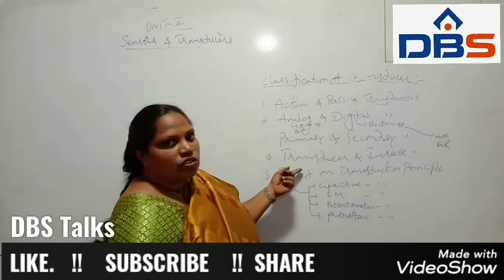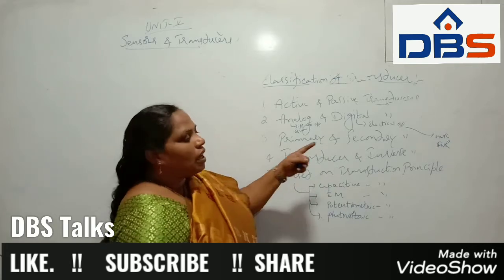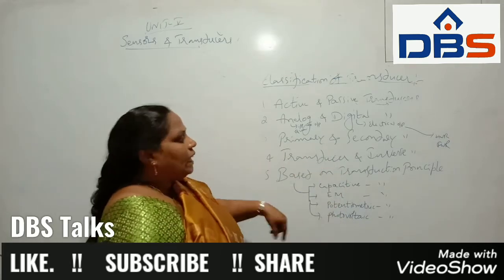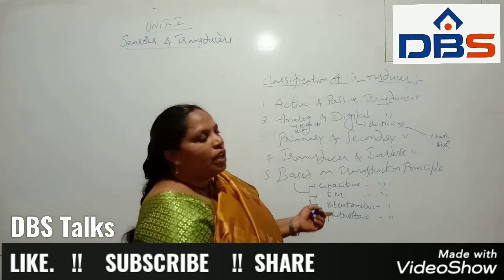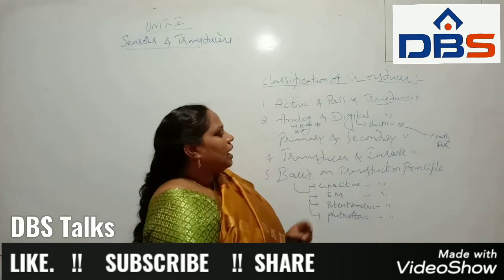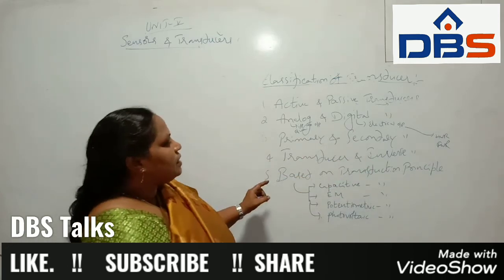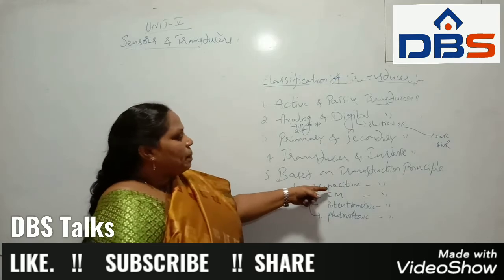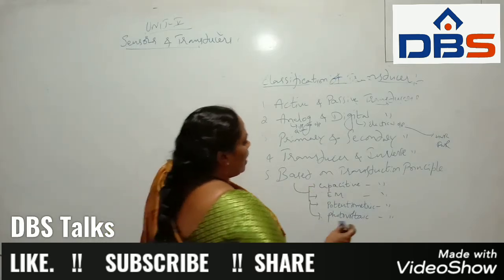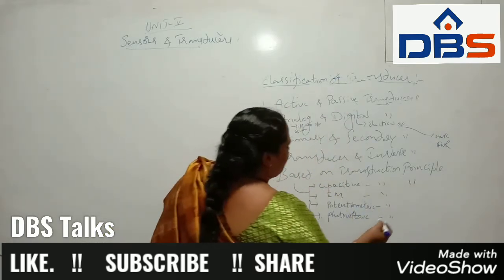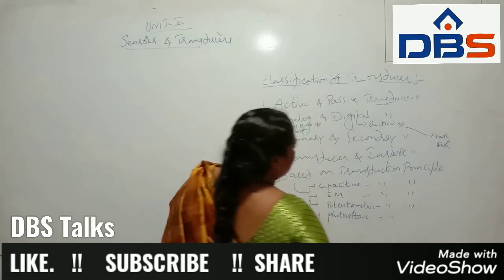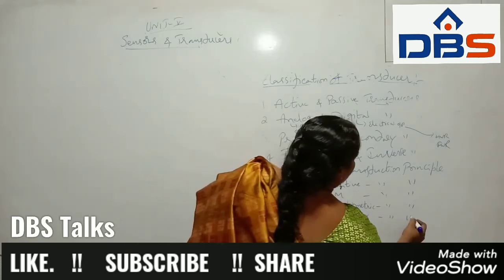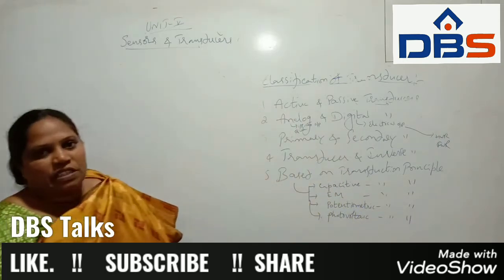If a transducer converts electrical quantity into non-electrical quantity, the inverse converts non-electrical into electrical quantity. That is the inverse transducer. Next, based on transduction principle, we have the capacitive transduction principle, electromagnetic transduction principle, potentiometric transduction principle and photovoltaic transduction principle.